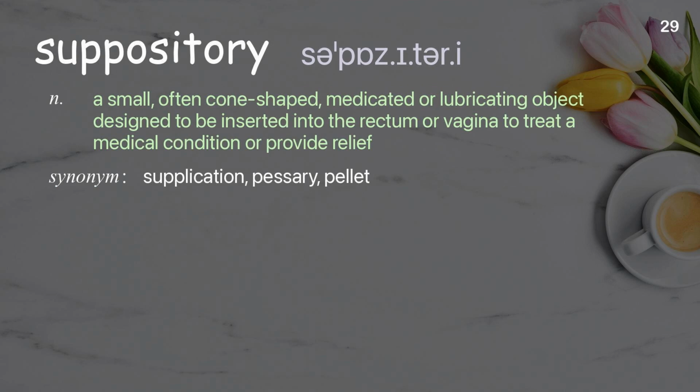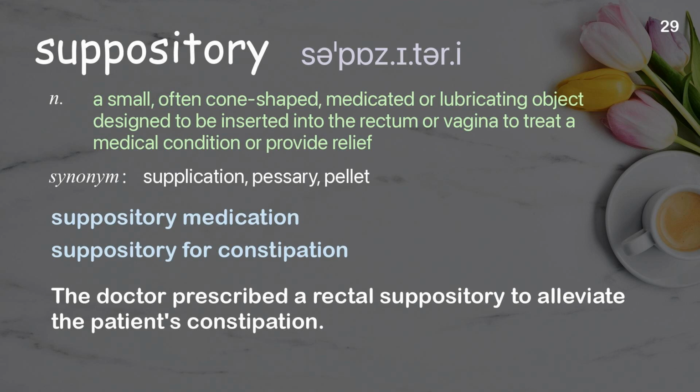Suppository. A small, often cone-shaped, medicated or lubricating object designed to be inserted into the rectum or vagina to treat a medical condition or provide relief. Examples: Suppository medication. Suppository for constipation. The doctor prescribed a rectal suppository to alleviate the patient's constipation.